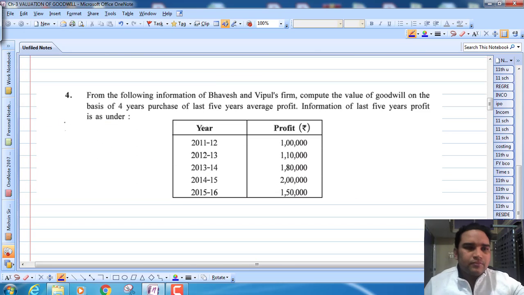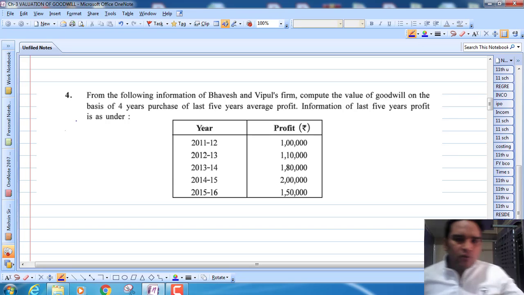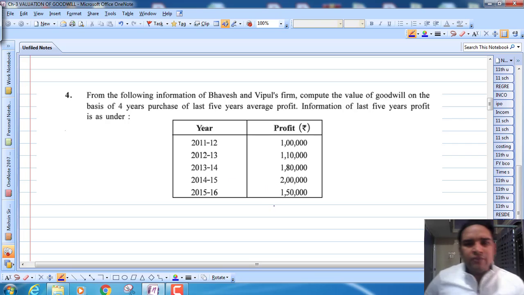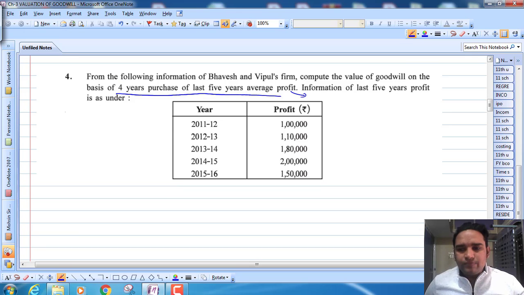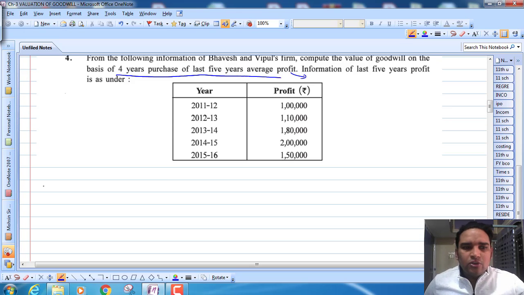Now let's take one example from your textbook. Question number 4. From the following information of Bhavesh and Vipul's firm, compute the value of goodwill on the basis of 4 years purchase of last 5 years. Information of last 5 years profit is as under. You can see we have to calculate the value of goodwill by the average profit method. So you know the 2 steps.